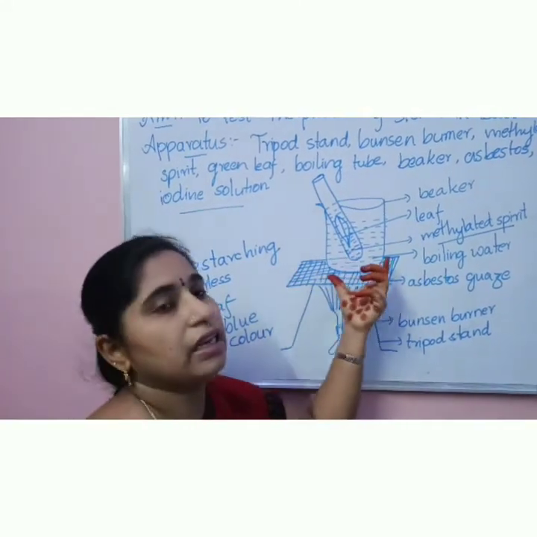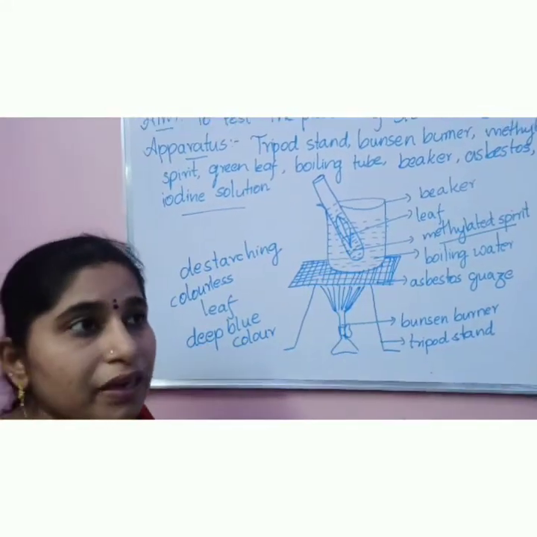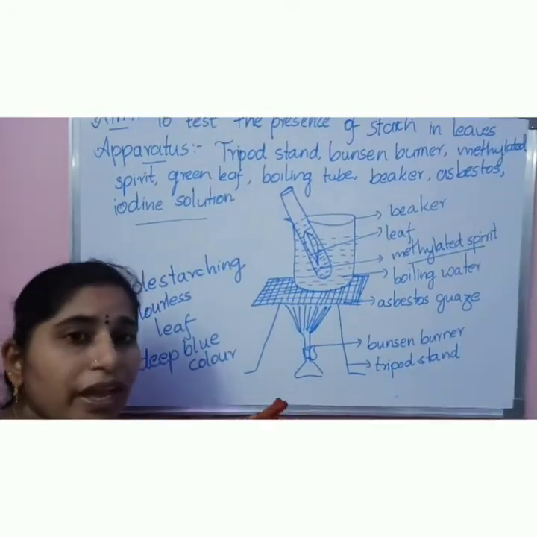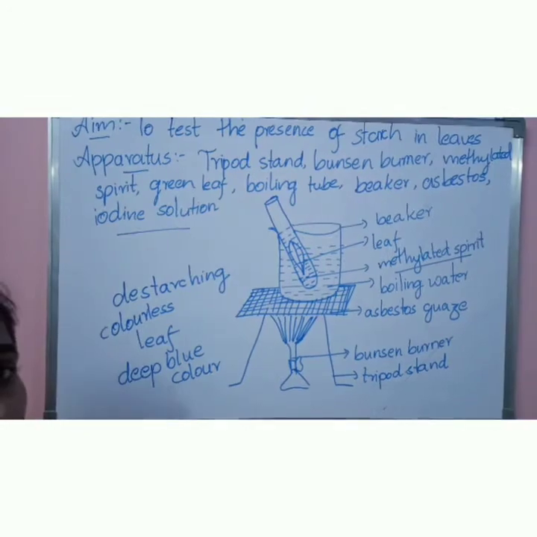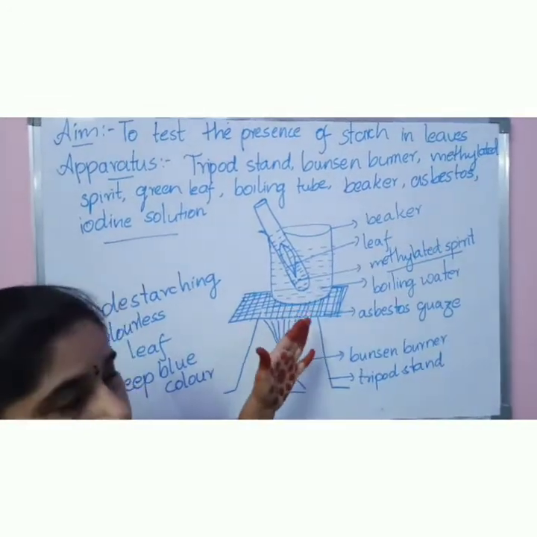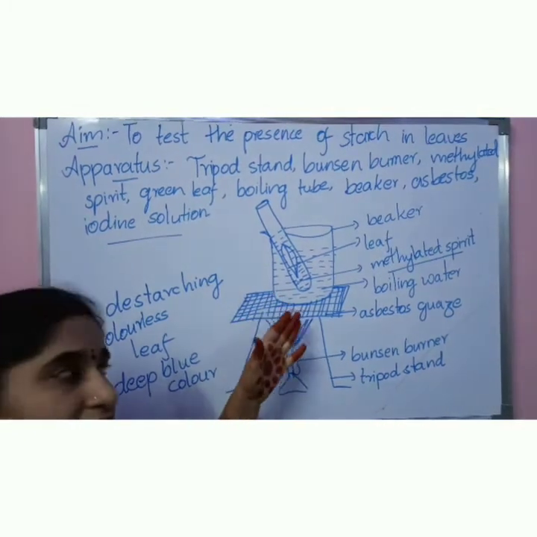You have to collect a green color leaf and place it in a test tube. The test tube should contain methylated spirit. Here, why are we using the methylated spirit? We want to de-starch the leaf. We have to make the leaf colorless. The methylated spirit acts on the leaf and makes it colorless.